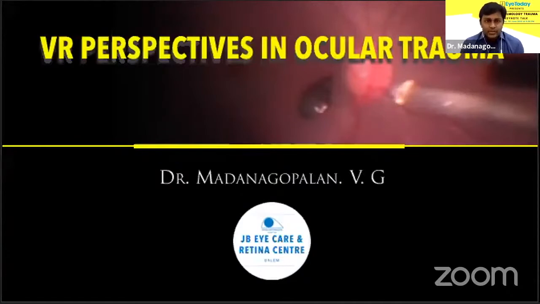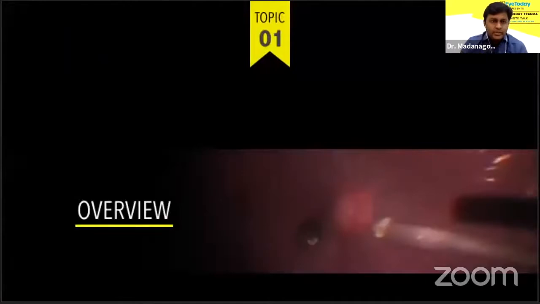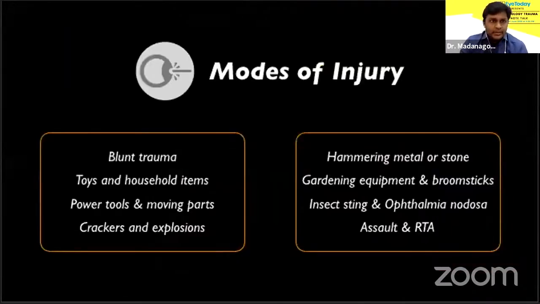Let's jump into our topic, trauma in the posterior segment. So before getting into specifics, let's have an overview of the entire topic. There are innumerable ways in which the posterior segment of an eye can get injured. Listed here are a few common modes.